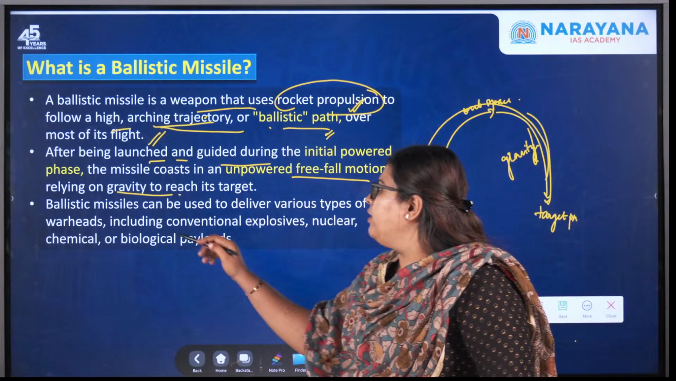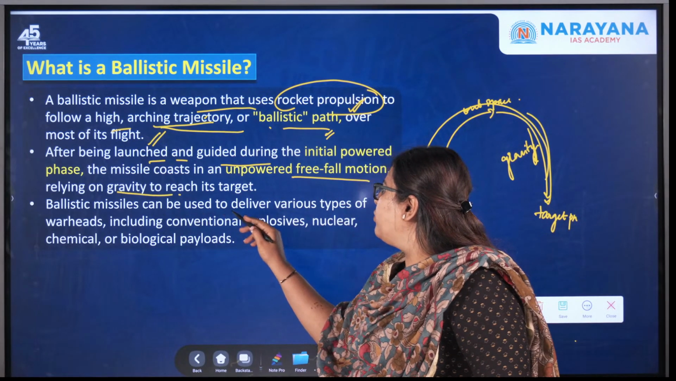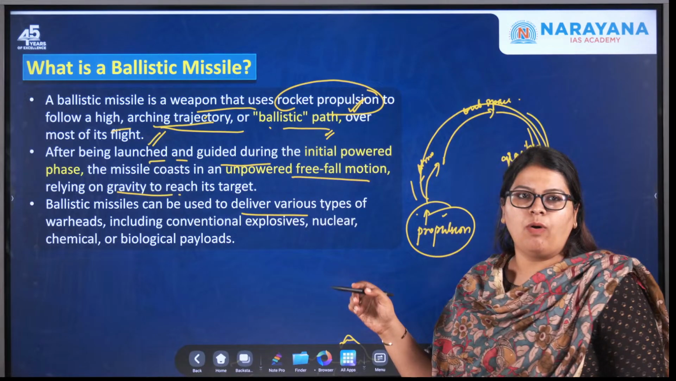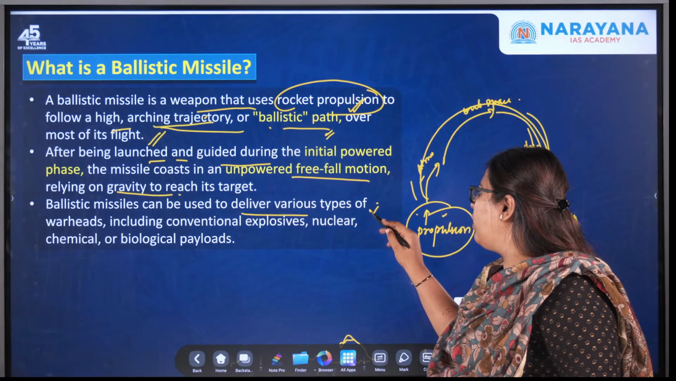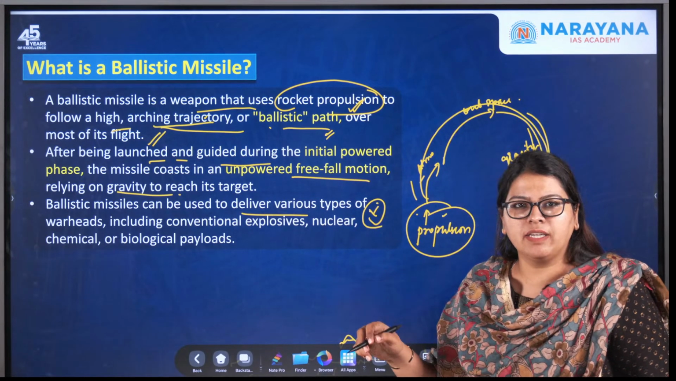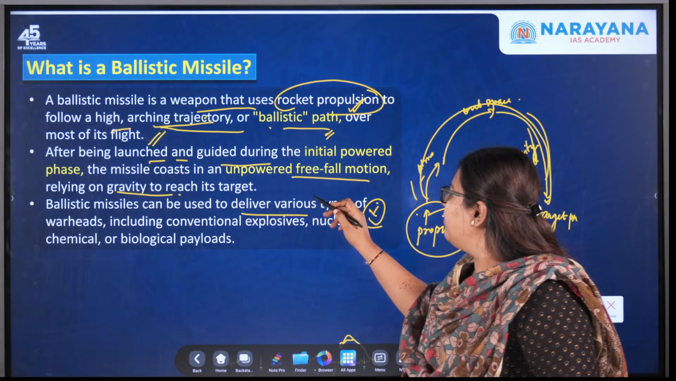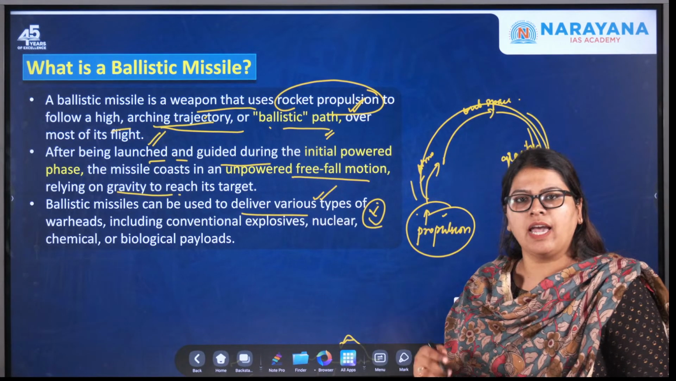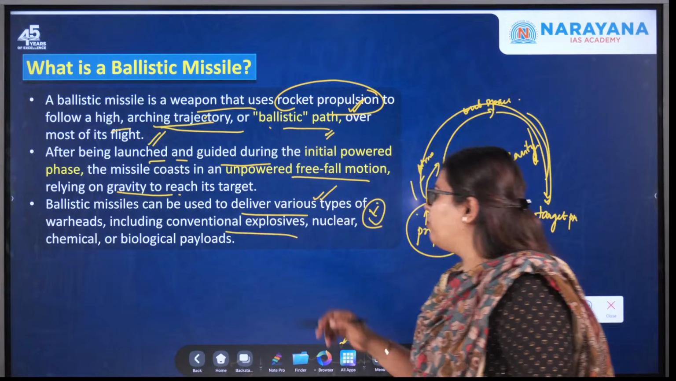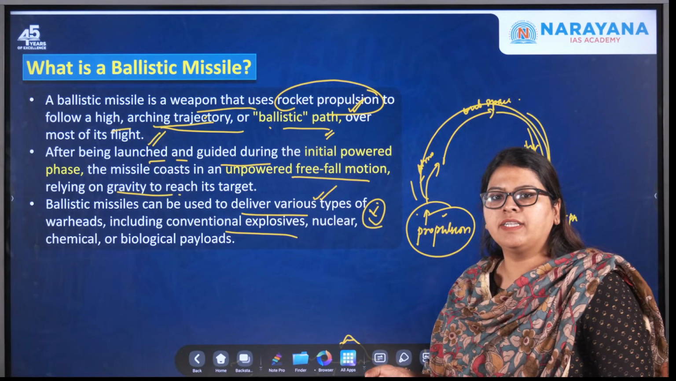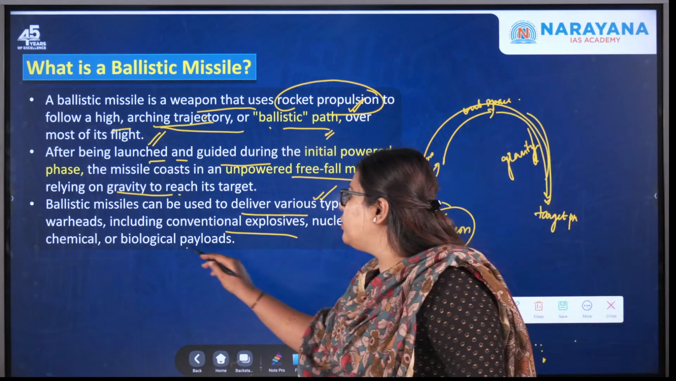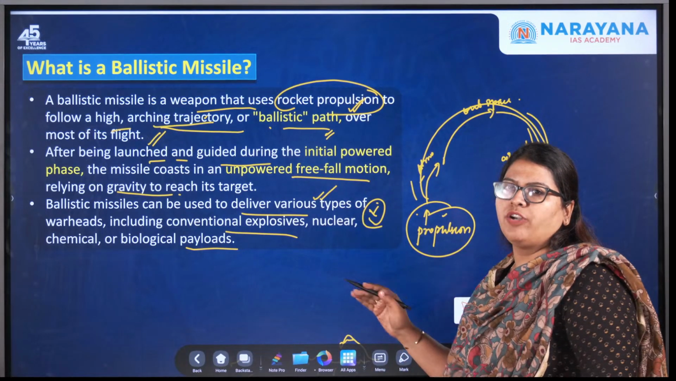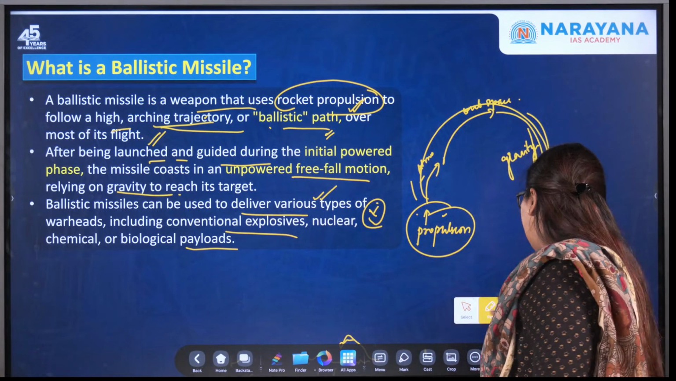And moving on, ballistic missiles can be used to deliver various types of warheads. It is very, very important. What is the application of ballistic missiles? It is used to deliver various types of warheads, which includes conventional explosives, nuclear, chemical, and also biological payloads. Okay, so this is what you need to understand about a ballistic missile.